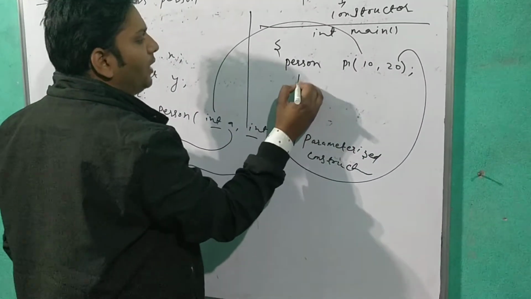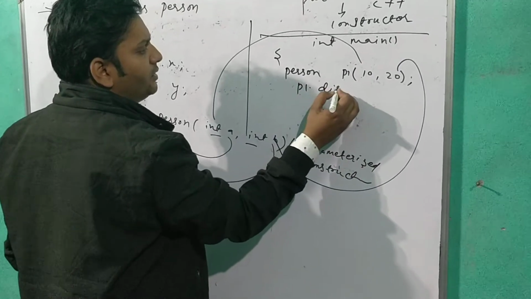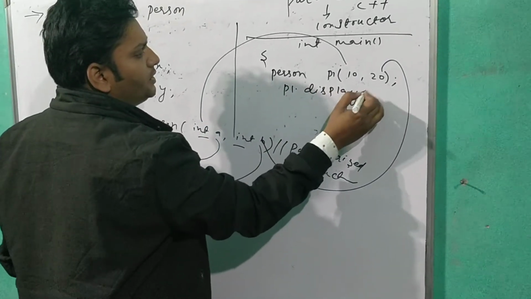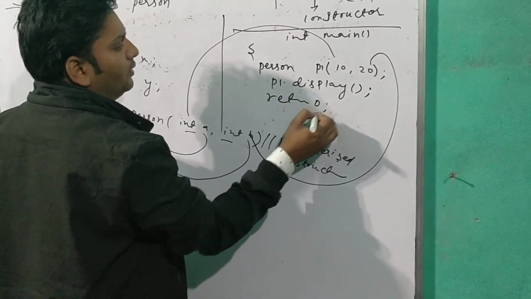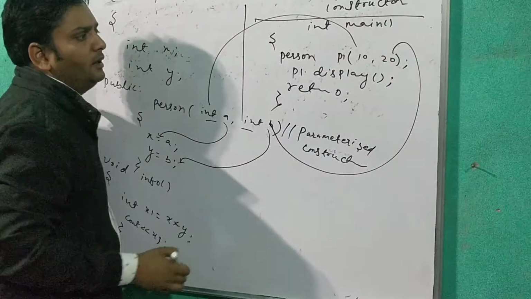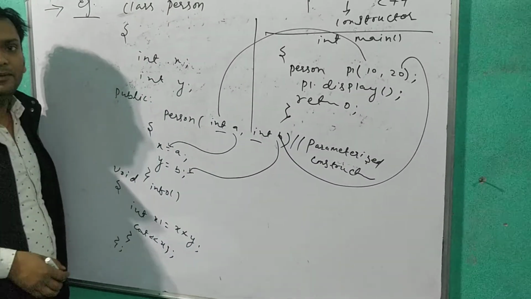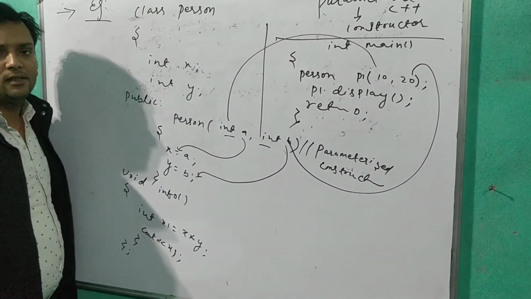Now I can call my member function, p1.display. Then it returns 0 by default. In this way we can use the concept of parameterized constructor in C++.